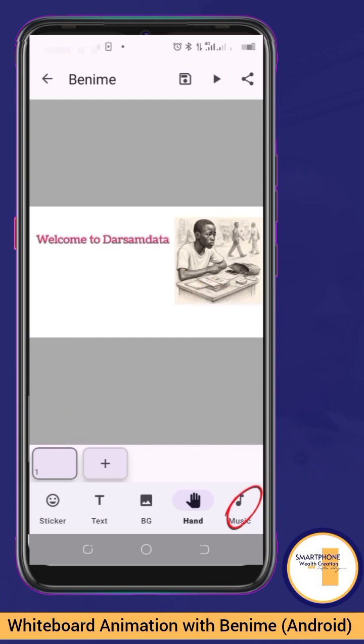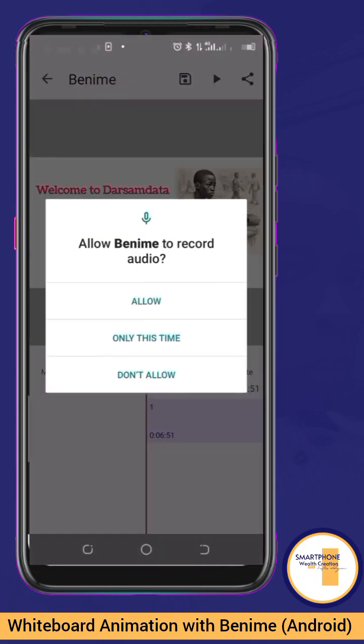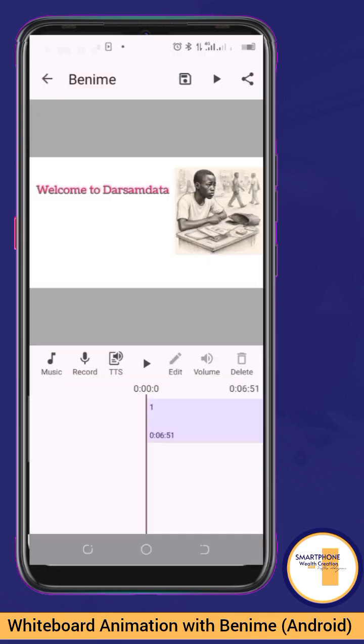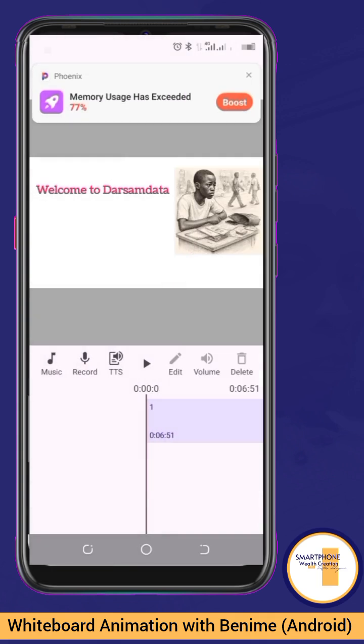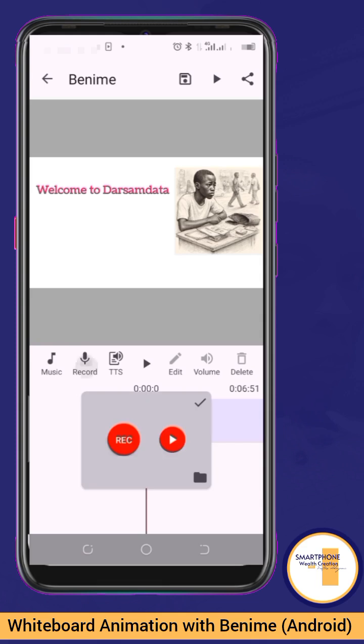The next one now is for you to add music if you want to add music. So you can allow the app to access your media, that's if you have any music that you want to add. So if you tap on music, it asks you to upload the music you want. You could also record your voice. Let's say, let me record now.